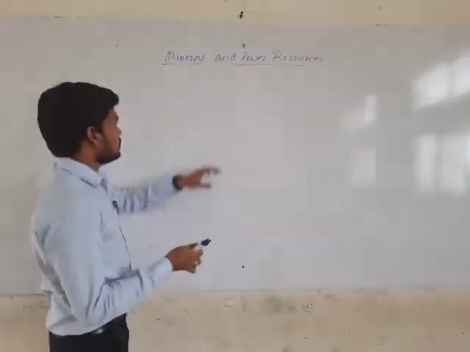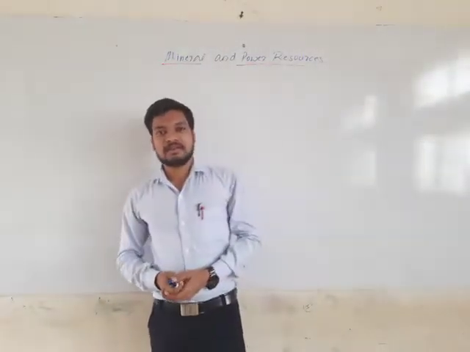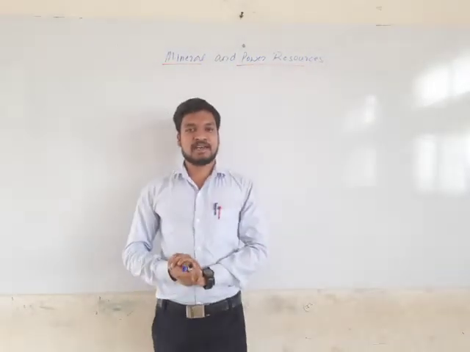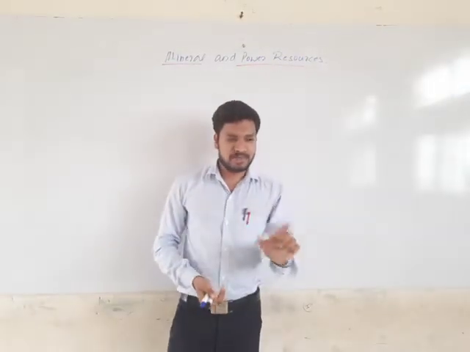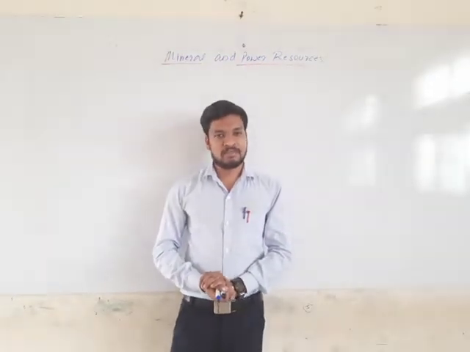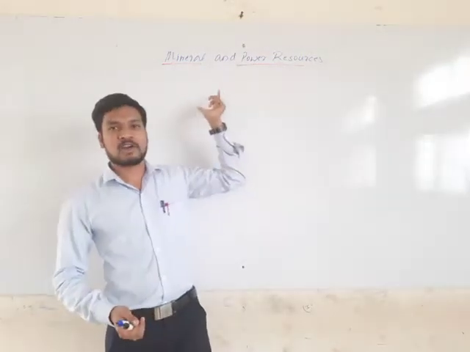The concept of minerals we already discussed. What are minerals? These are the substances which occur naturally, and every mineral has particular chemical components and physical properties. These minerals are mainly found in rocks.